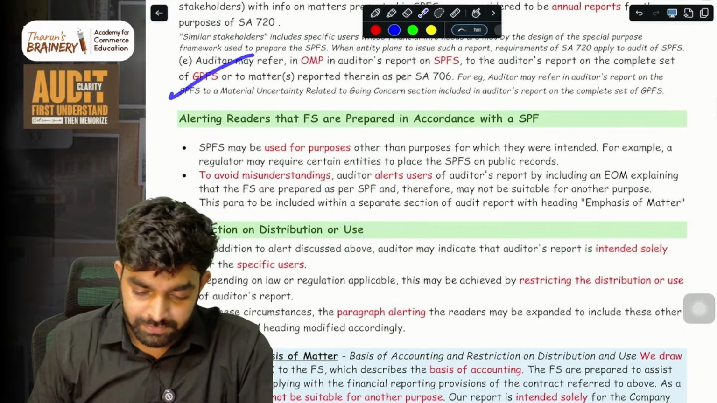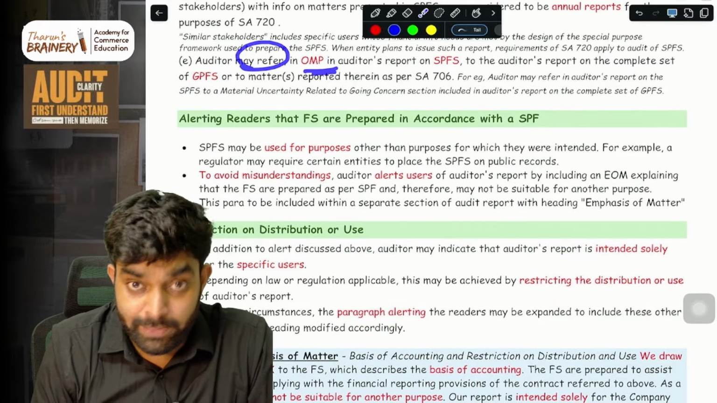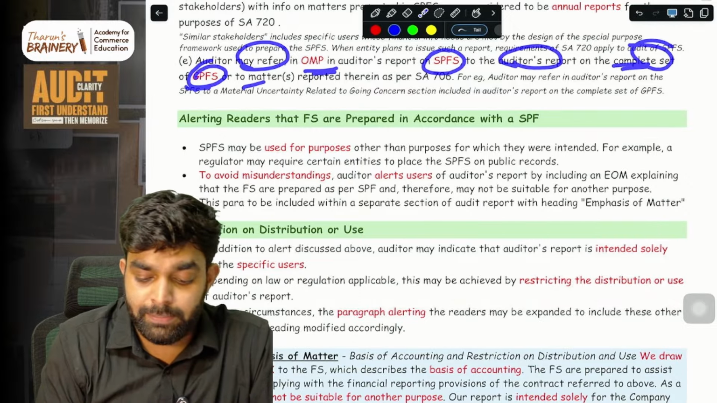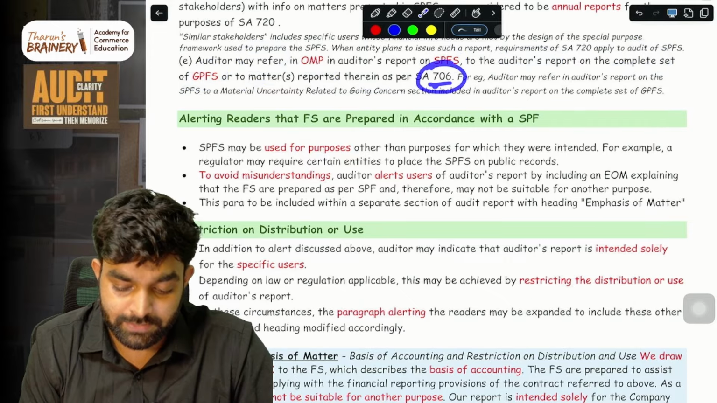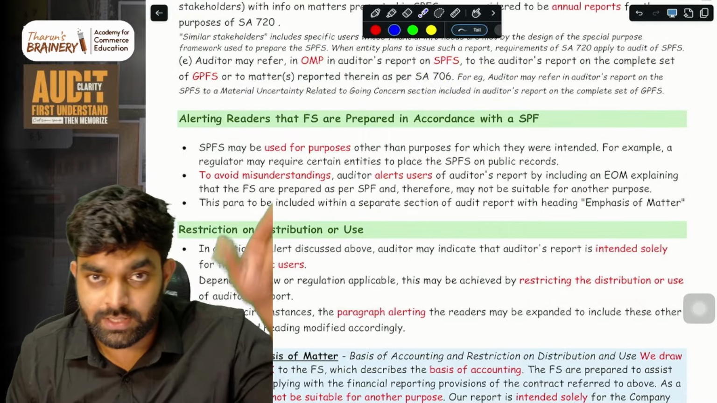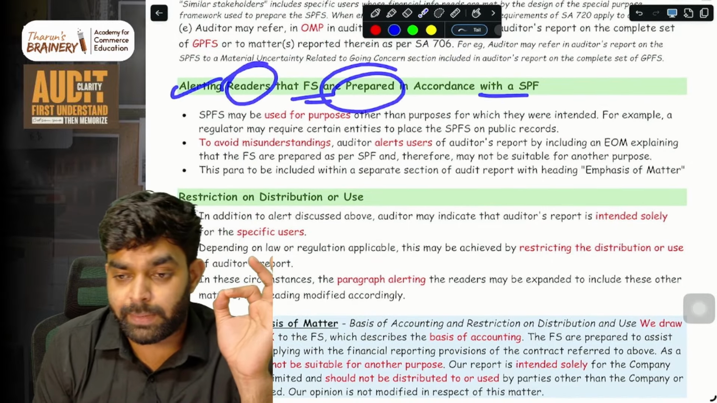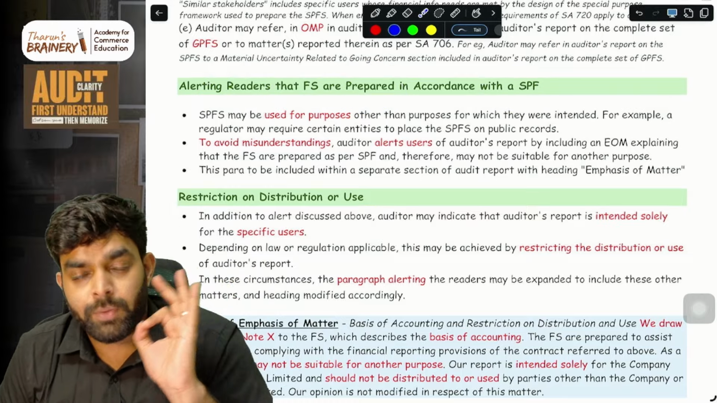That is this one. The auditor may refer, in the other matter paragraph section of SPFS, to the auditor's report on the complete set of GPFS, to any matter reported therein, as per SA 706. This is the 706 reference, other matter paragraph. Then, alerting the readers that the financial statements are prepared as per SPF. Because there is a problem, guys.